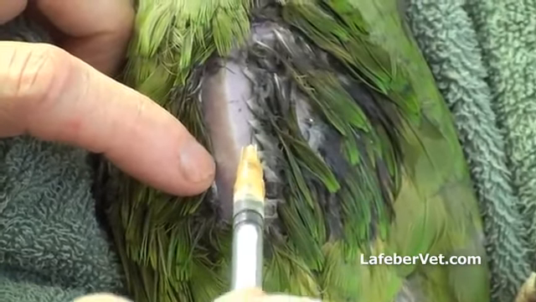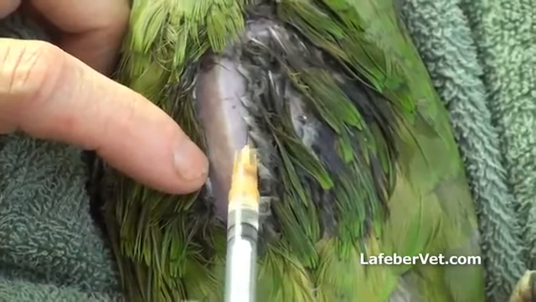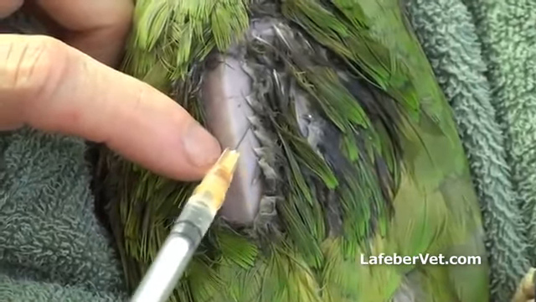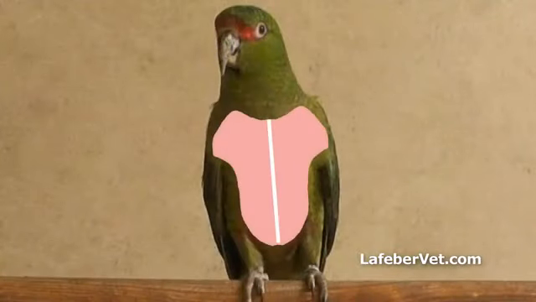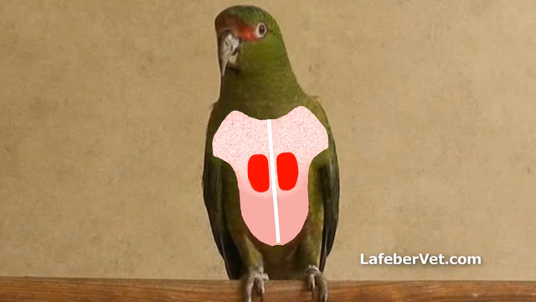Insert the needle at an acute angle measuring less than 30 degrees into the superficial pectoral muscle. Intramuscular injections are typically administered in the middle third of the pectoral muscle mass and lateral to the keel that protrudes on the midline. Avoid the cranial portion of the pectorals because the neurovascular bundle feeds into this region from below.